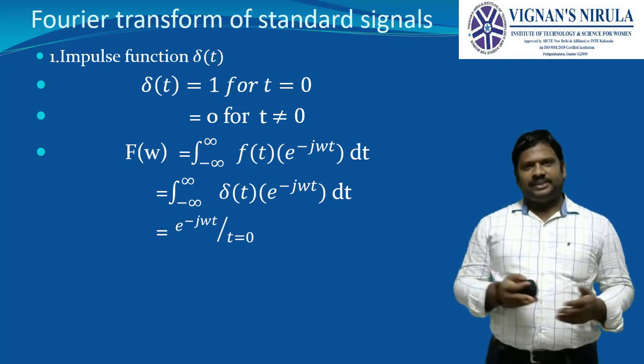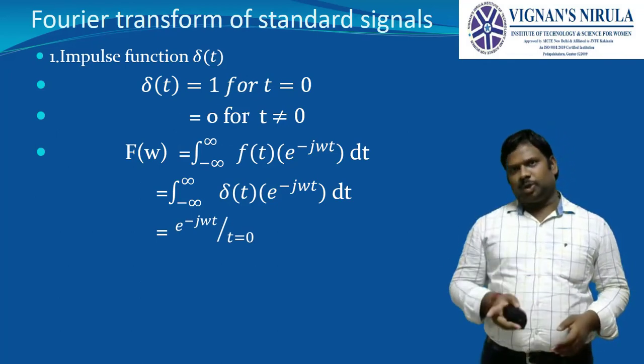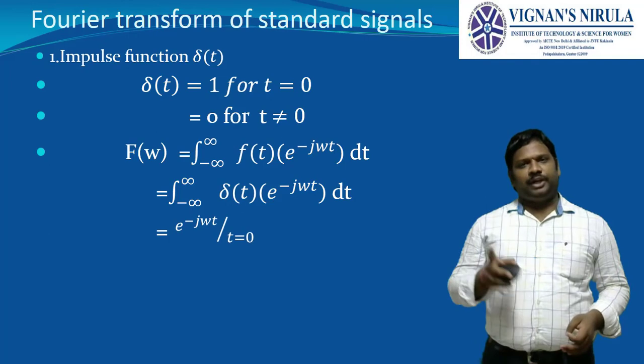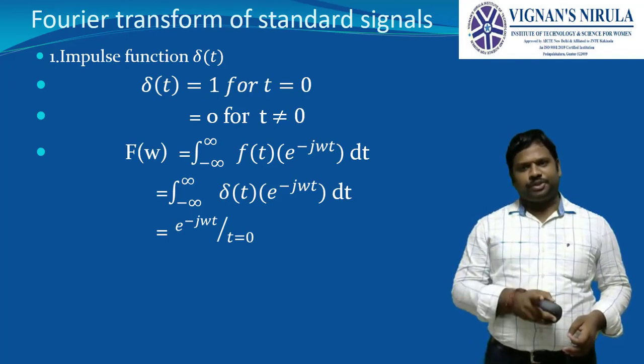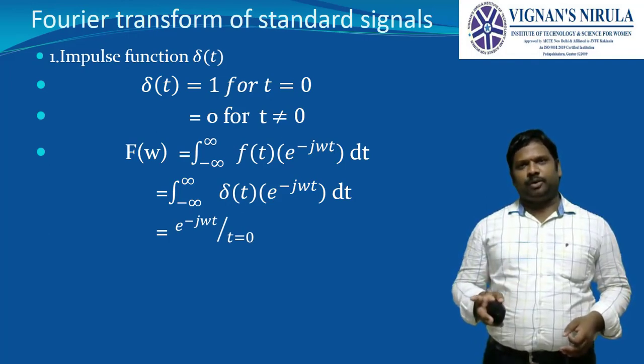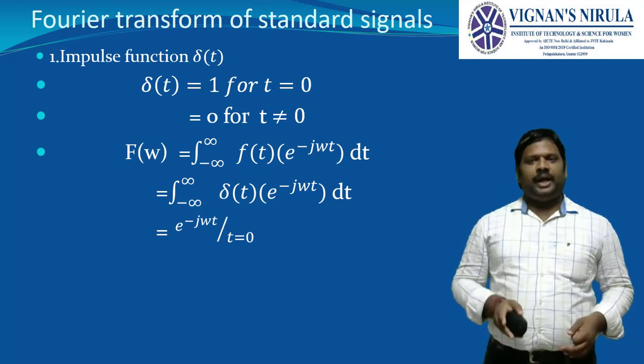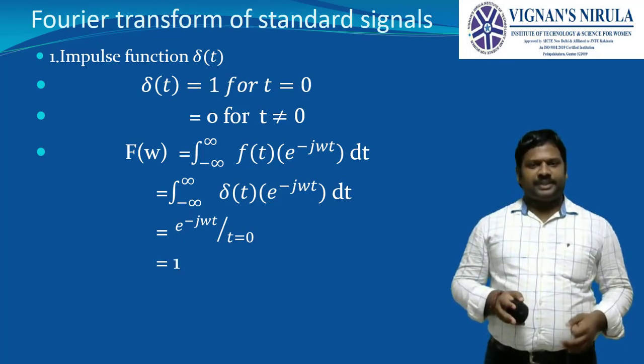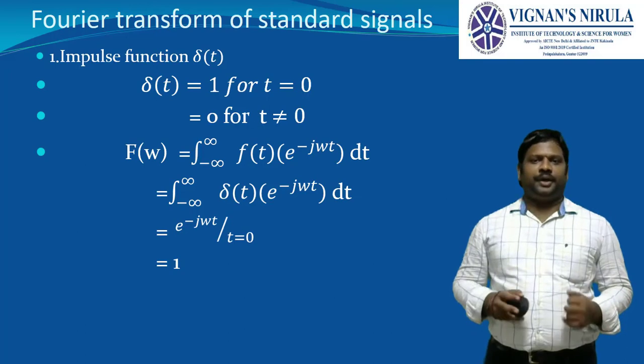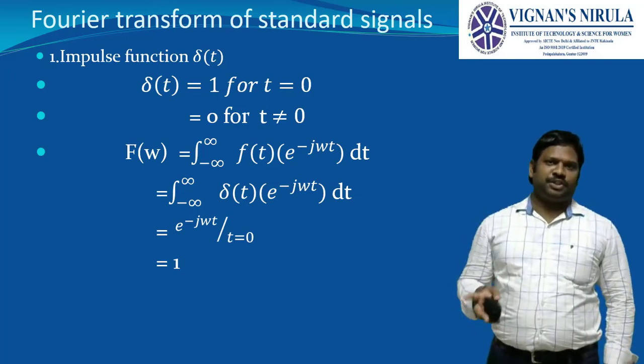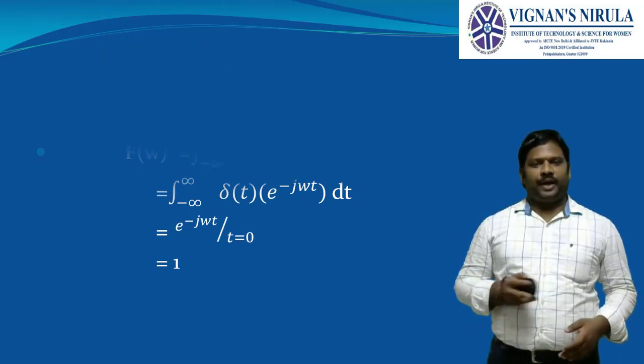Next, as delta of t is defined only at t equal to 0, we take the exponential value at t equal to 0. Hence it is equal to e power minus j omega t at t equal to 0, and e power 0 is nothing but 1. Hence, the Fourier transform of the impulse function is equal to 1.